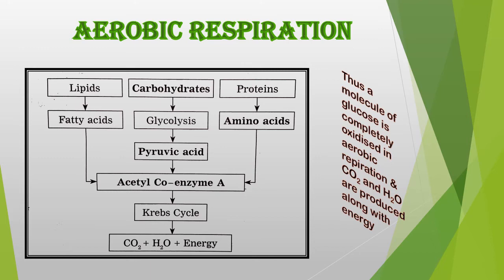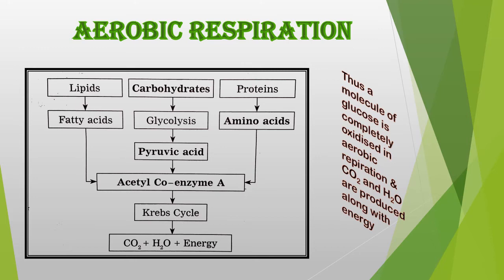We were just learning how carbohydrates undergo glycolysis, the Krebs cycle and electron transfer chain. The first one is glycolysis, where pyruvic acid is formed. Then the acetyl part of coenzyme A goes into the Krebs cycle, and ultimately we get the products carbon dioxide, water and energy.